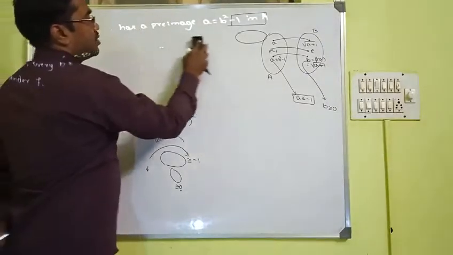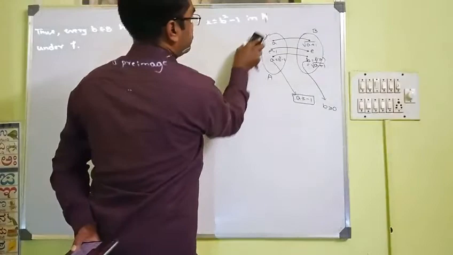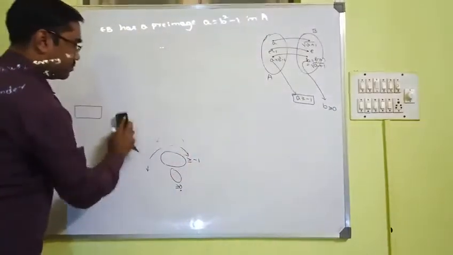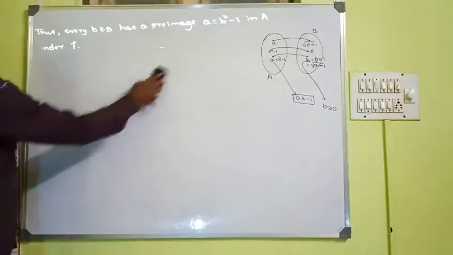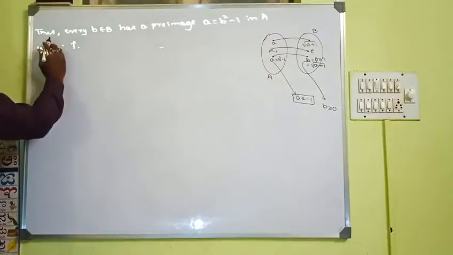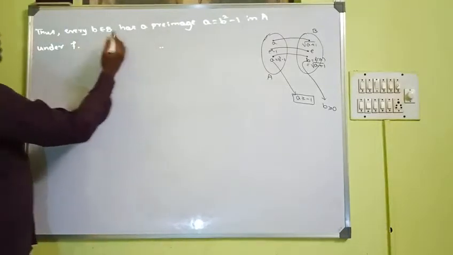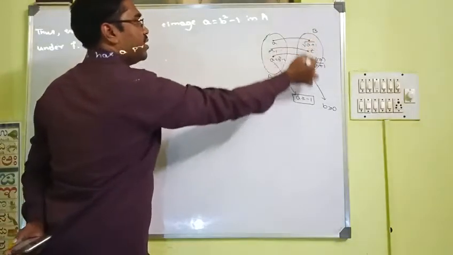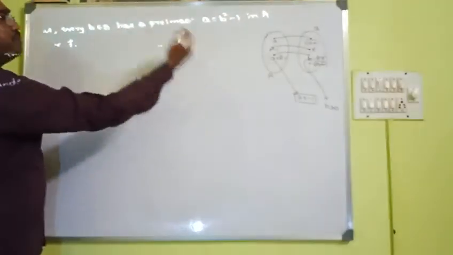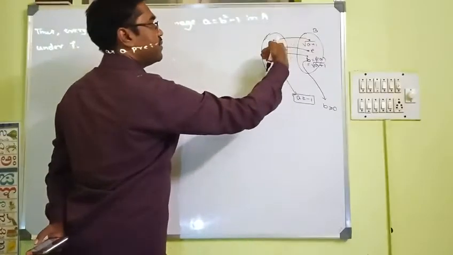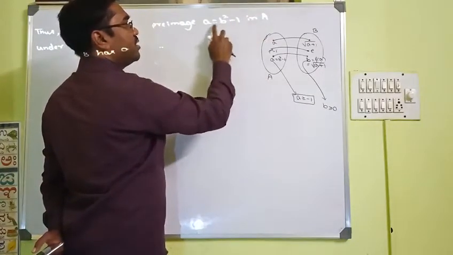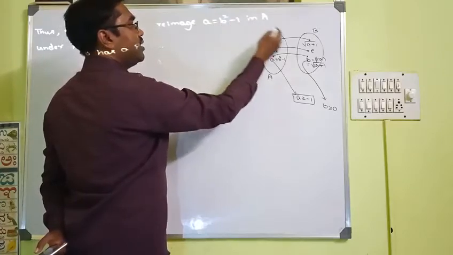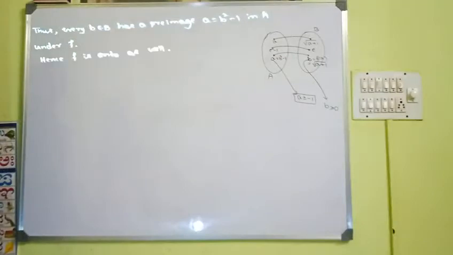Now we write the conclusion. Thus every b belongs to B has a pre-image of the form a is equal to b square minus 1 in A under the function f.